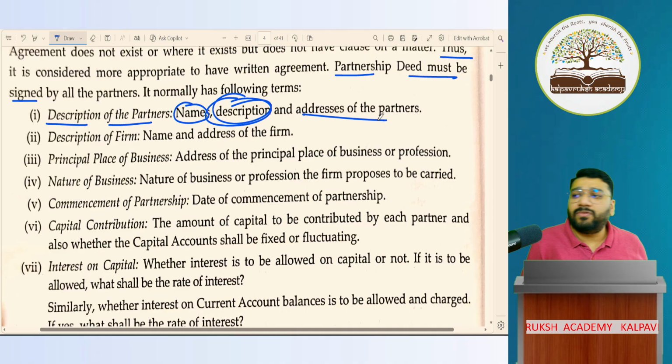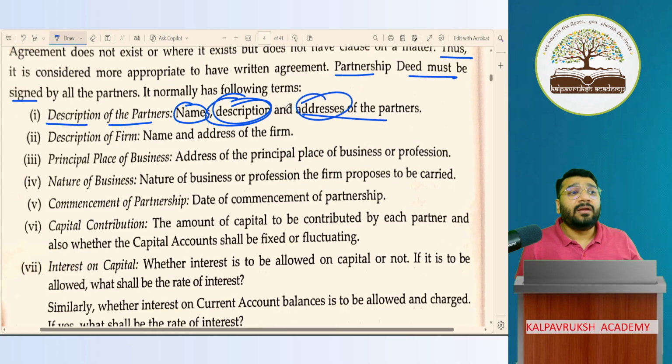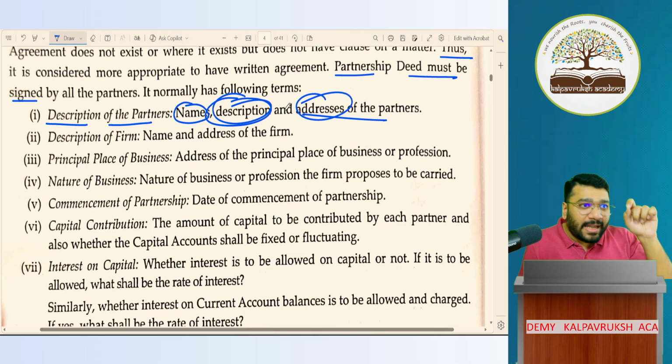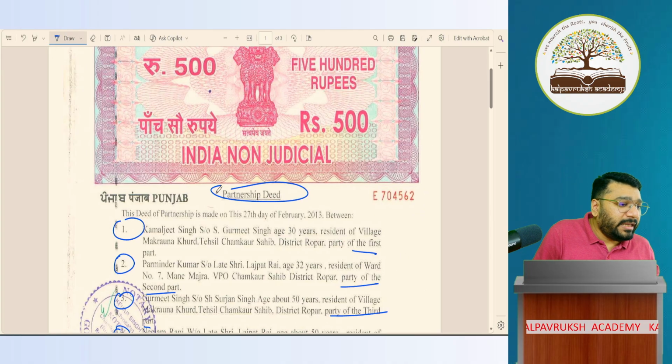Followed by the address of the partner. So where I stay, my residential address has to be mentioned. Sir, in the exam will they ask all that? No. In the exam, if you write these 3 points, it is more than sufficient. But why I'm going a little bit in depth is because tomorrow if you enter into any agreement of any sort, you should know what description is to be written. So for practical sake, I'm explaining. Okay? If you don't believe me, come back here.